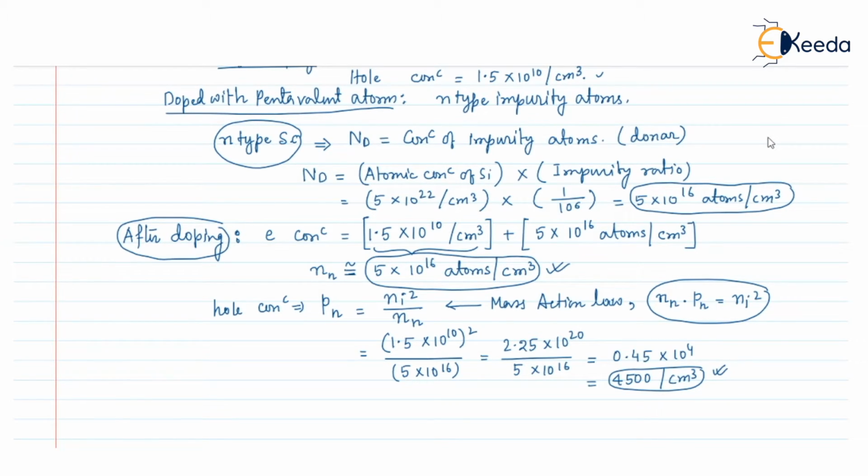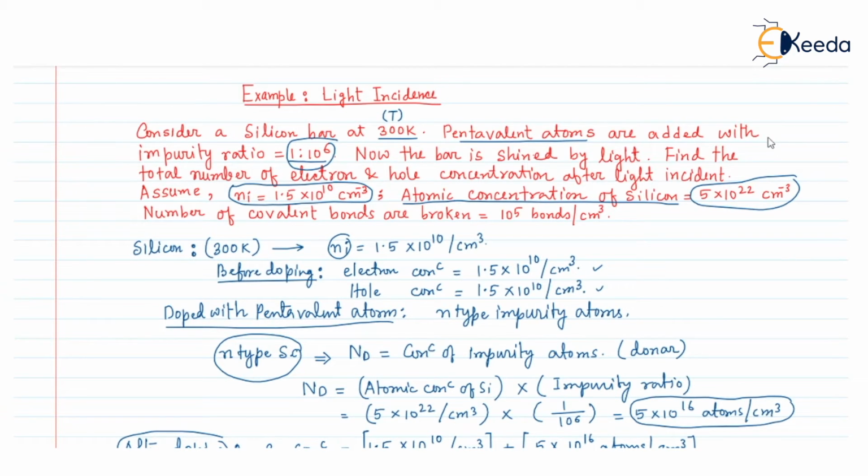Now let's go to the question again. In the question it is written that now the bar is shined by the light. Find the total number of electrons and hole concentration after light incident if the covalent number of bonds broken is 10 to the power 5 bonds per unit volume.